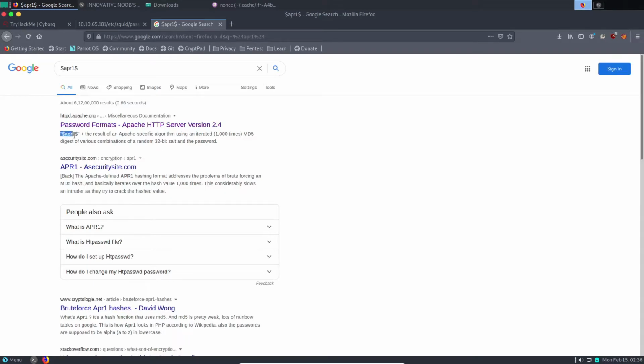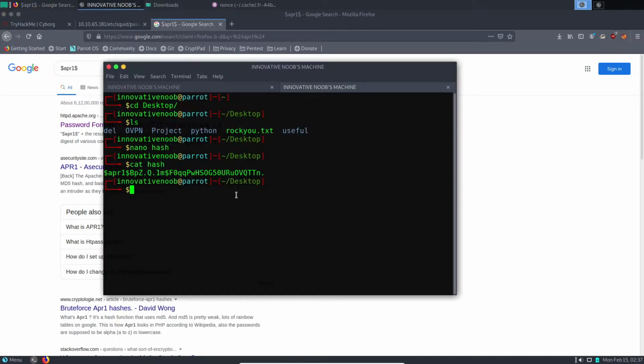And Google says this is the result of an Apache-specific algorithm being iterated MD5. Okay, so this is basically the Apache version of MD5, I guess, something like that. Okay, now we'll be using Hashcat to crack this.